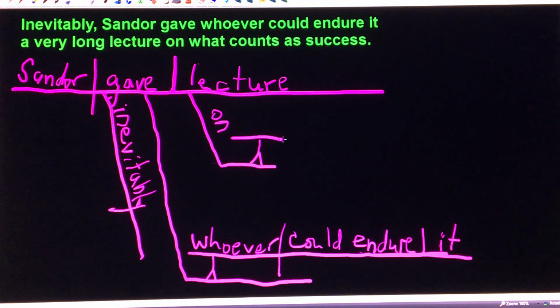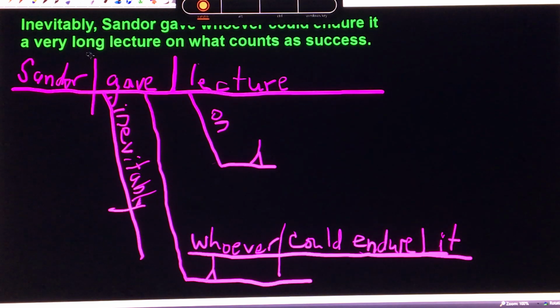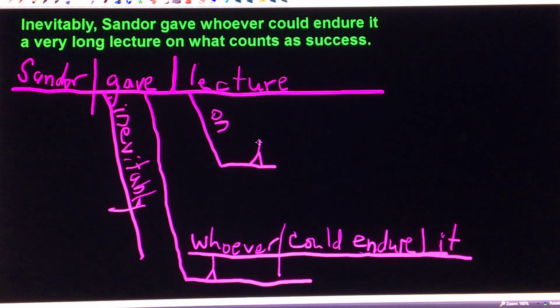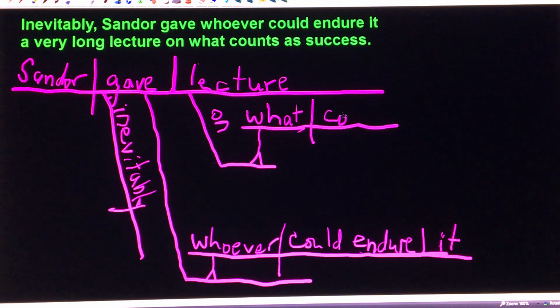So actually I'll make that a little taller. So what counts is the subject-verb combination. And counts how, because here we have a prepositional phrase, as success. That's how.